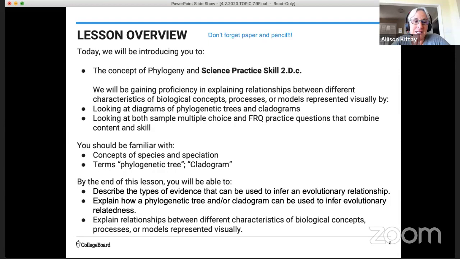By the end of this lesson, you'll be able to describe the types of evidence that can be used to infer an evolutionary relationship. You'll be able to explain how a phylogenetic tree and or cladogram can be used to infer evolutionary relatedness, and you will be able to explain the relationship between different characteristics of biological concepts, processes, or models that are represented visually. So don't forget your pen and paper, and let's get started.